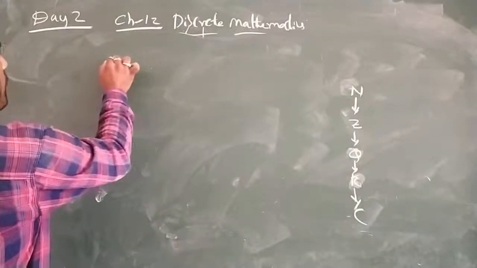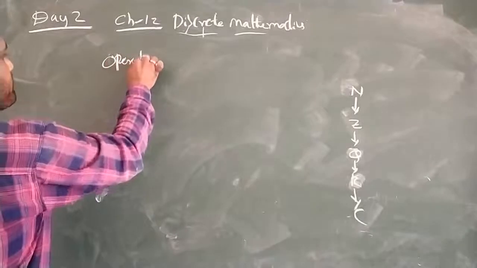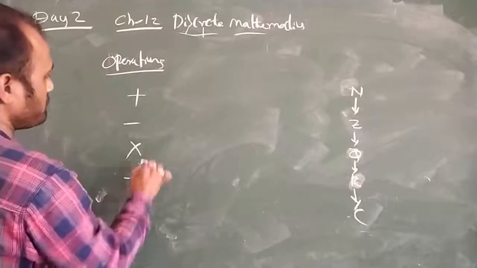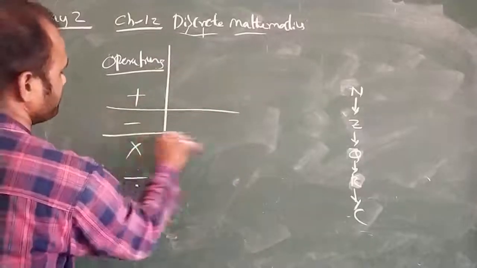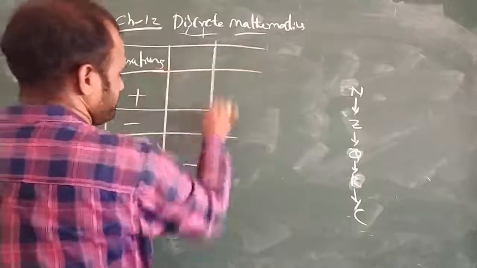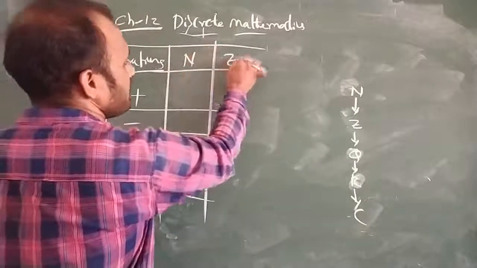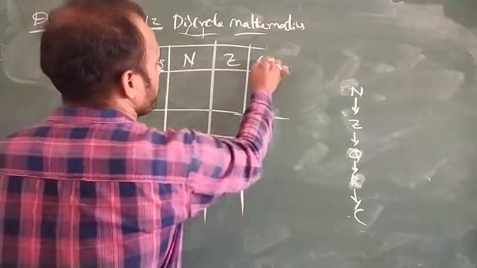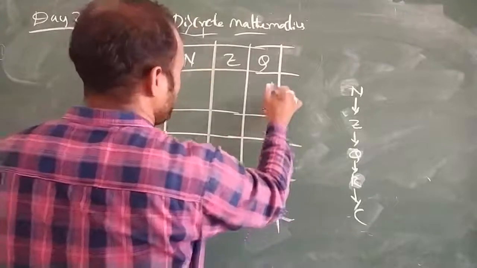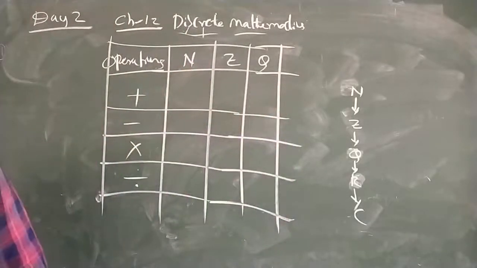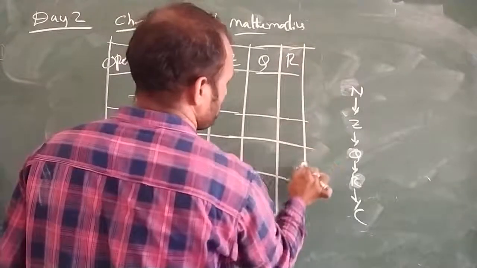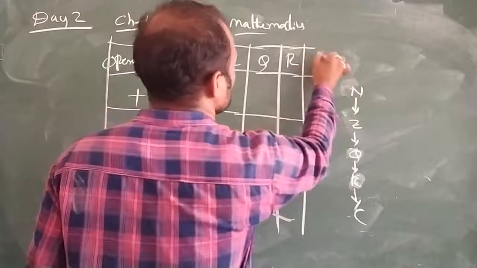So first the operations: we have four, plus, minus, into and division. Then the sets: natural numbers, integers, rational numbers, real numbers, and lastly the complex numbers.